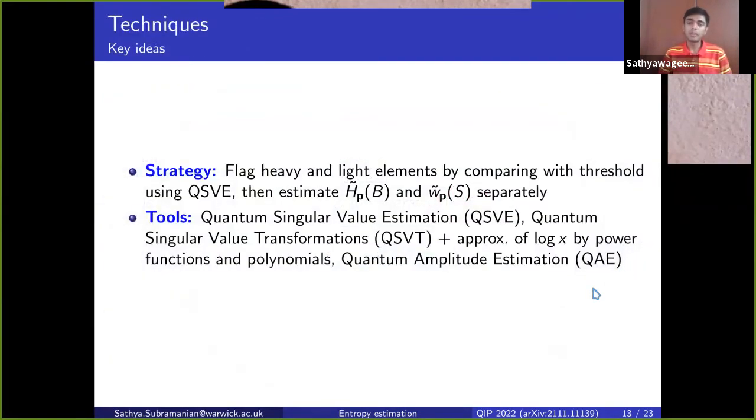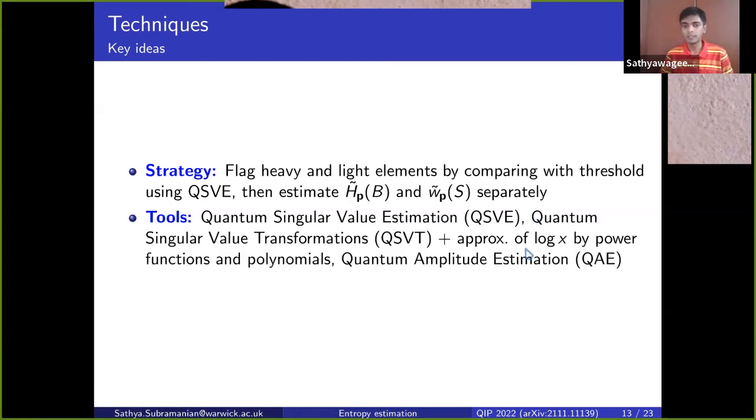Okay, so the key ideas that go into our proof of the upper bound are to apply the same thresholding idea that's used in the classical algorithm. So we first split up the domain into heavy and light elements, and we do this by using the quantum singular value estimation procedure. Quantum singular value estimation allows us to compare the underlying probabilities pi, and flag the subspaces that consist of heavy elements separately from the subspace of elements that consist of light elements.